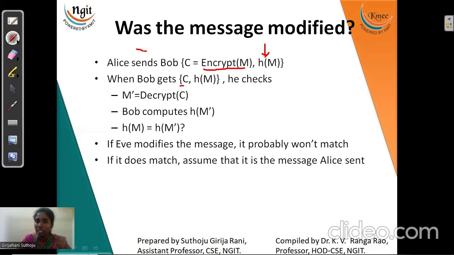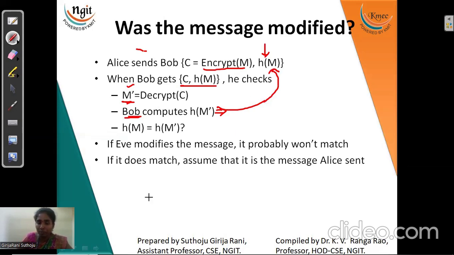Now we send this C and also the value H of M. Now Bob decrypts the data C, and at the Bob side, he computes the hash function H of M dash again. Whatever value he gets should be equal to the value which the sender has sent. So this is what will be happening.